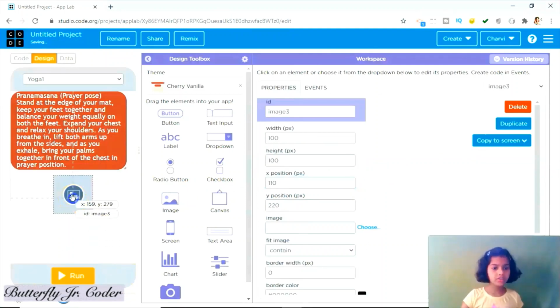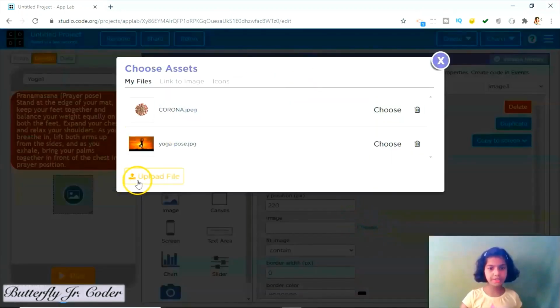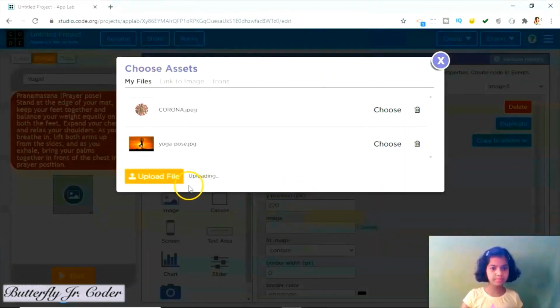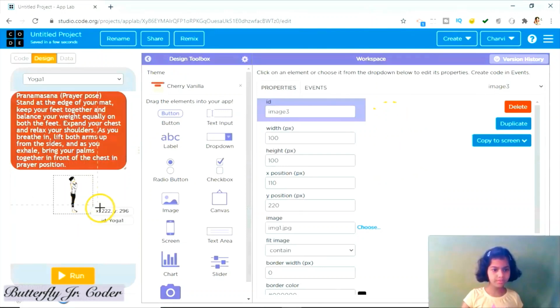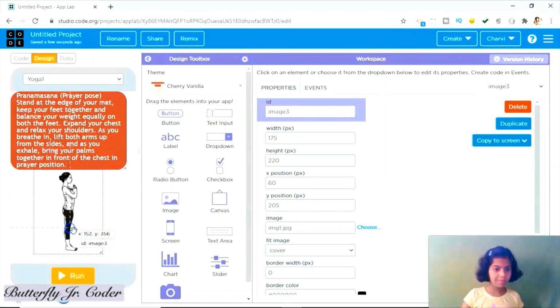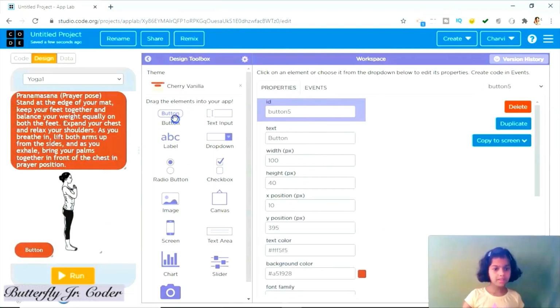Now let us choose image. This one. Choose. Cover. Yes. And now add buttons. So this button should be nothing.